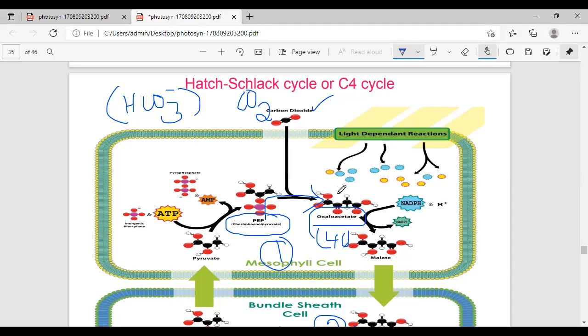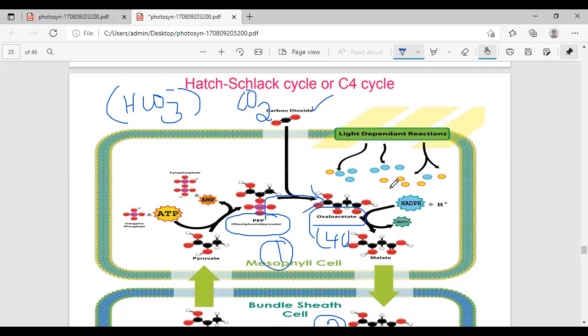It is catalyzed by an enzyme, where PEP turns into OAA, utilizing the enzyme PEP carboxylase, called PEPcase, the phosphoenol pyruvic carboxylase enzyme. This PEP, utilizing the enzyme PEPcase, forms OAA, thus formed in the cytosol. You can observe this total reaction in the mesophyll cells, but only in the cytosol.